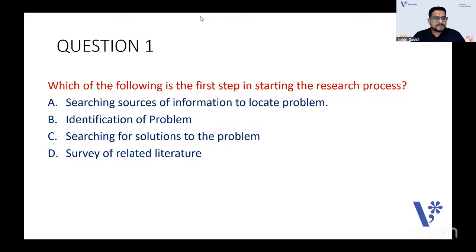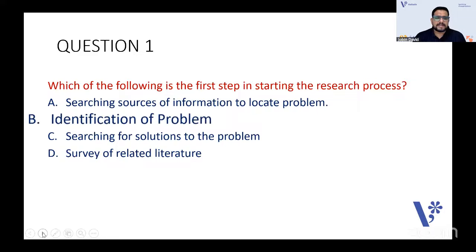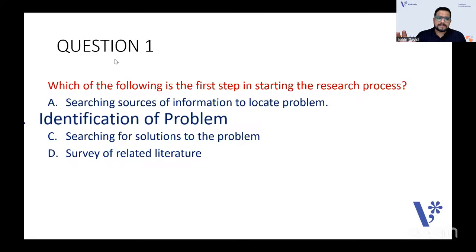So the steps of the research process are very important, guys. Regarding the ideas of research, the steps of the research are very much important. So, which is the first step in starting the research process? Question number one. I have the answers here. It is the identification of the problem. Whenever you have a research, the first step is identifying the problem. Then we have review of the literature, then theory, then defining the steps, then research design, all those things.